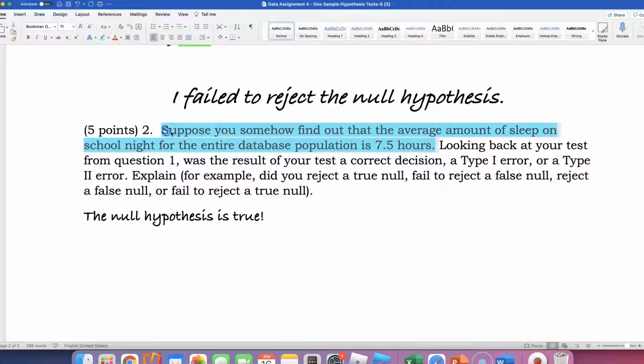So what did we just do? We failed to reject the null, right? I know I'm just writing some wordy sentences to convince you, but you don't have to write all these, okay? I just failed to reject. Now, what does that mean? Failed to reject. And I told you, do not ever say accept. But just to make this a little bit easier for us to understand, I just accepted the null, right?